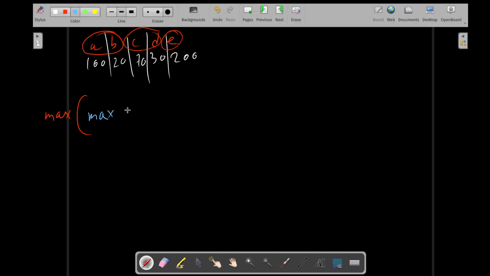So first write the outer max, simple. A and B means 100 comma 20. Okay, happy. Now what about C, D, and E? Here we have a trick. You can write max and you write another max over here. Within this max you write C and D, 70 comma 30, and you close this, and then you write the E, which is 200. And then you finally close the outermost max.